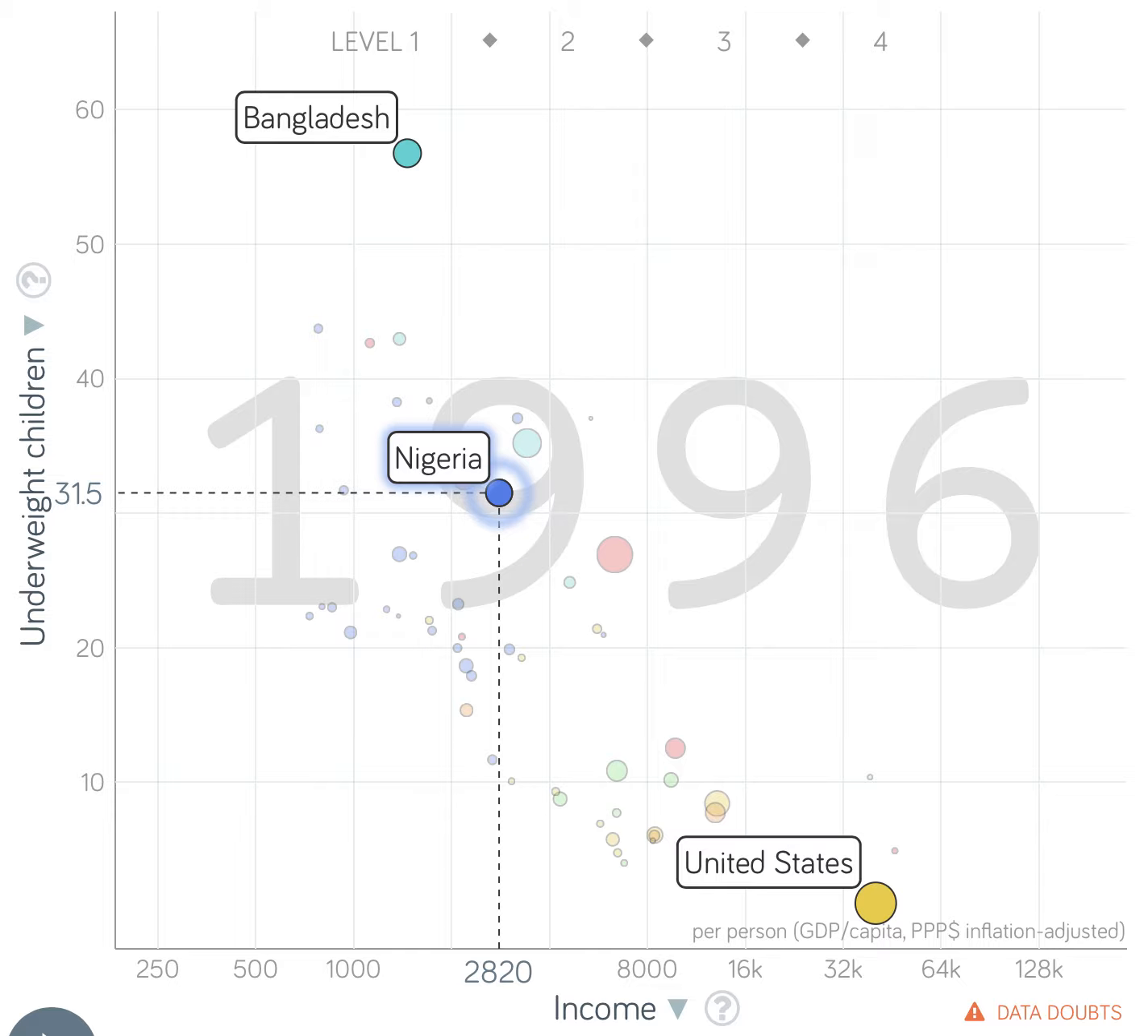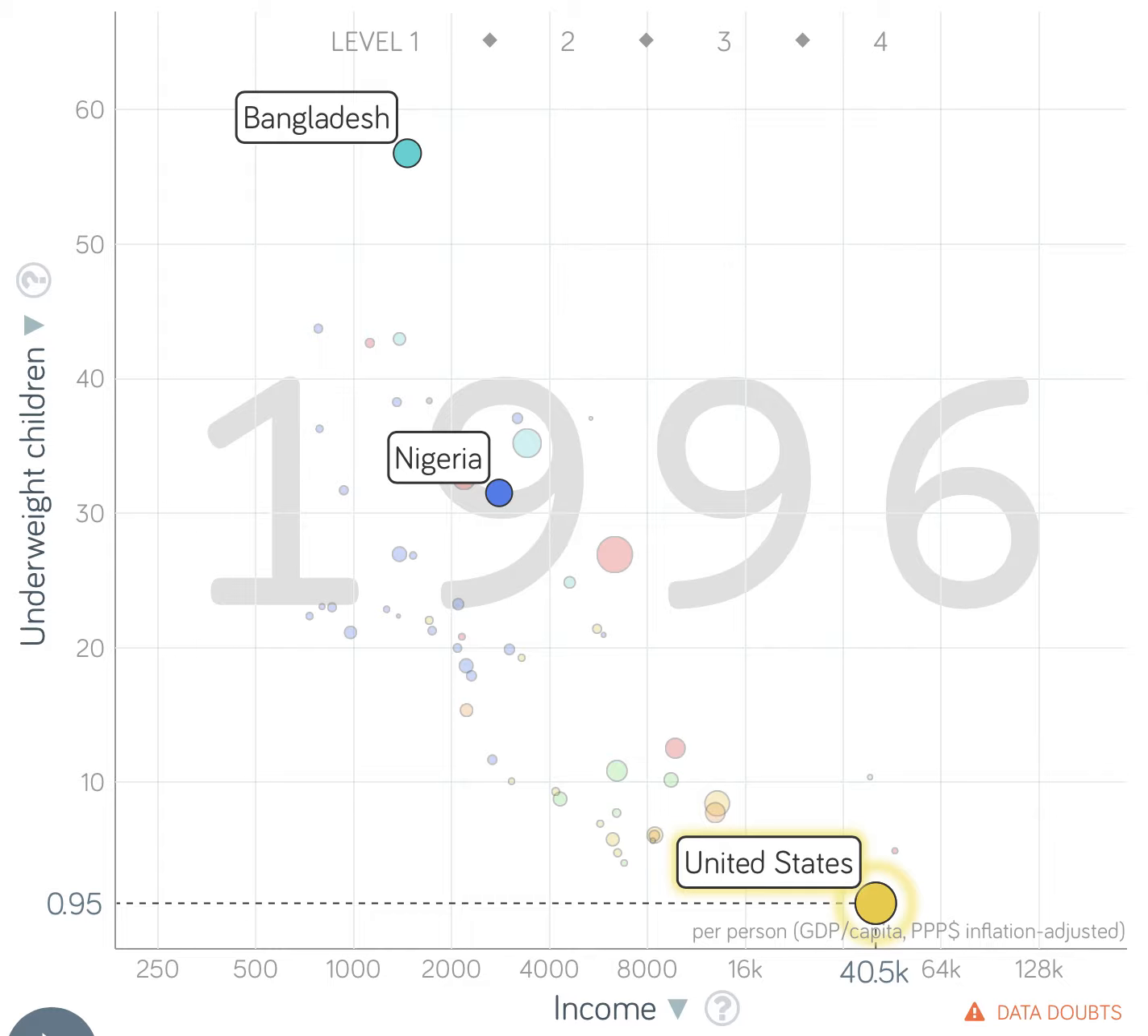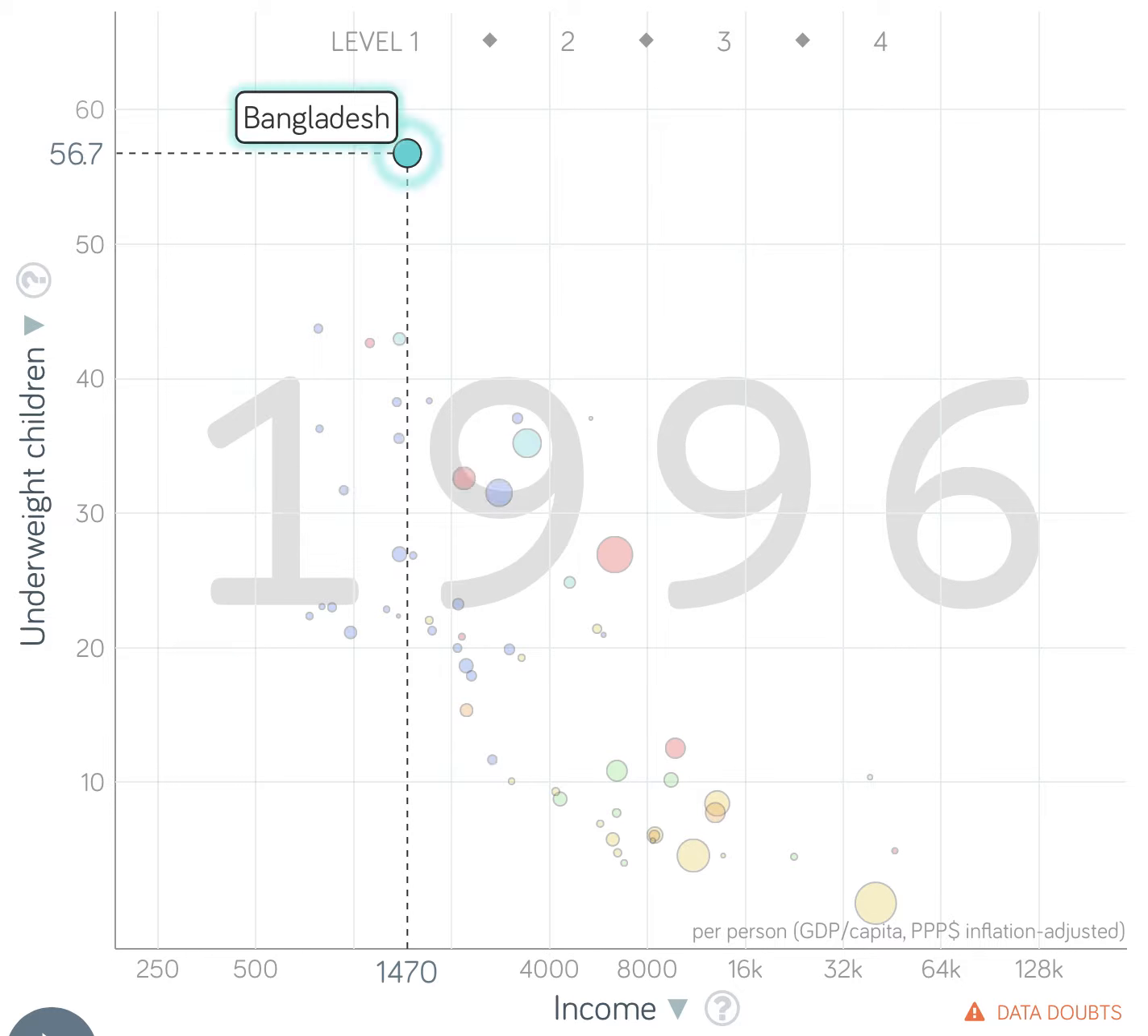This point reads that in 1996, the average income was $2,820, and there was approximately 31.5% of children underweight at this time. The trend with Bangladesh being one of the highest points and the United States being one of the lowest points and Nigeria being the middle continues on throughout the years.